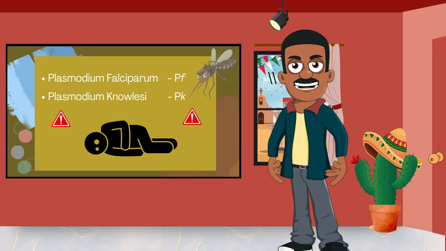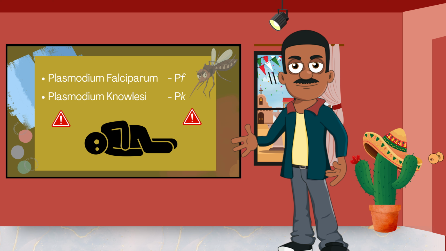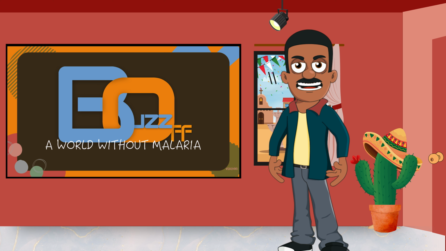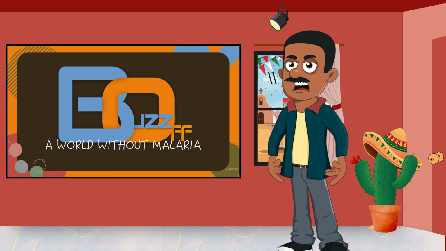The most deadly types of malaria are Plasmodium falciparum and Plasmodium knowlesi, PF and PK. The other types of malaria infections can still kill you, but the biggest killer is PF malaria, which causes 90% of malarial deaths. Let's spend a little bit of time looking at each of these 5 types of malaria and talk about some of their similarities and differences.